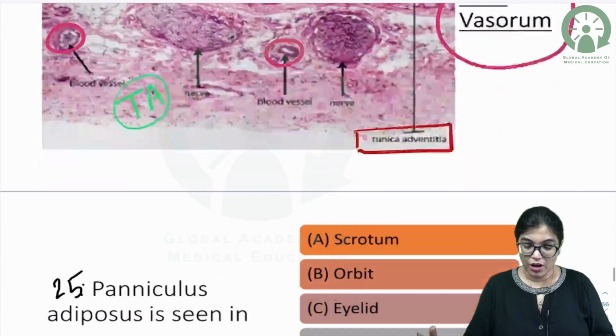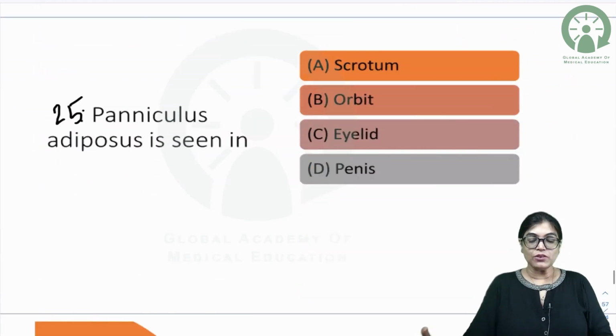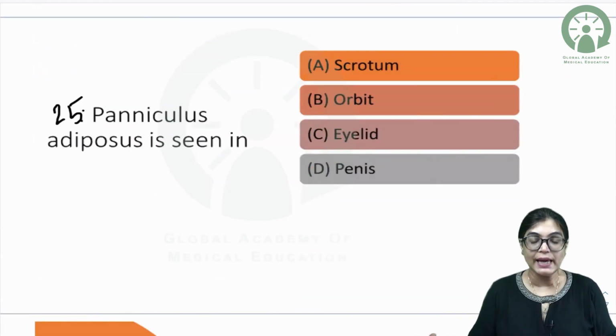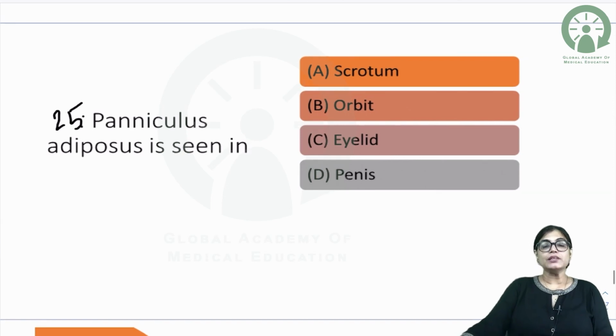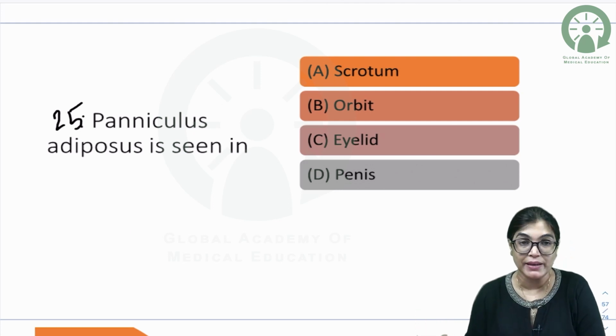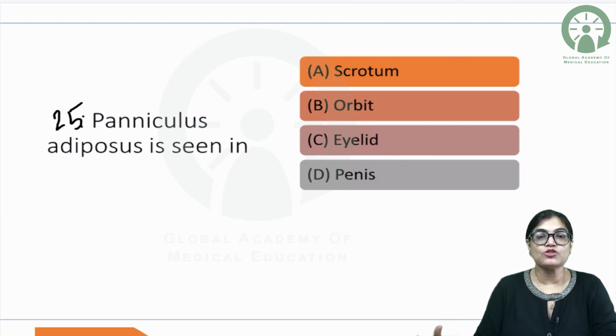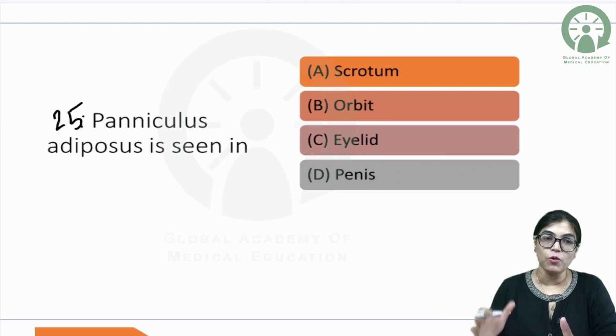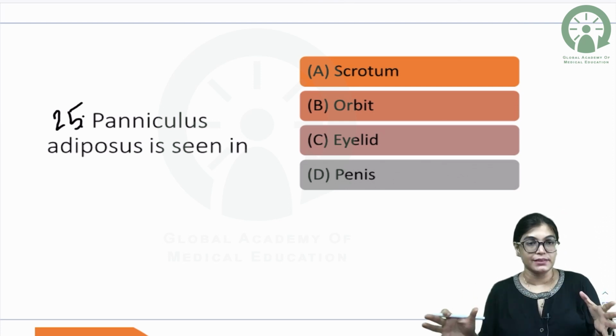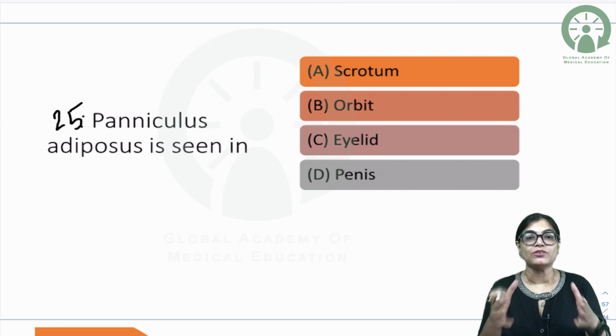Let's talk about the next MCQ. Panniculus adiposus is seen in scrotum, orbit, eyelid, or penis. So we have to mark the right answer. Actually, there are certain structures in our body where there is no fat. What do you mean by panniculus adiposus?